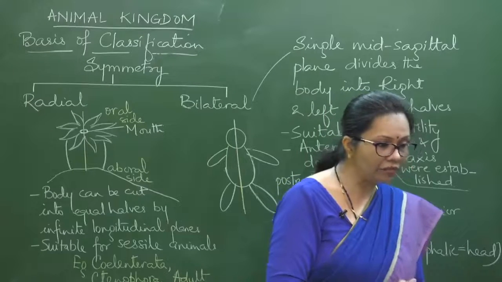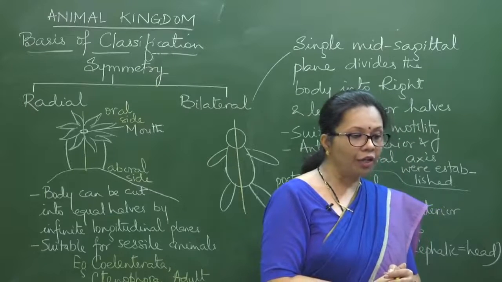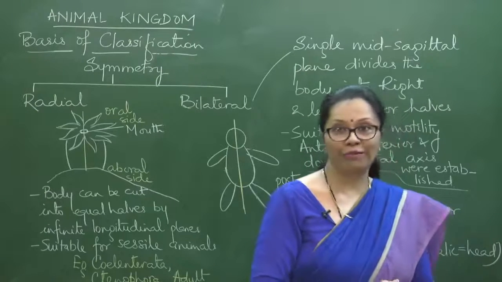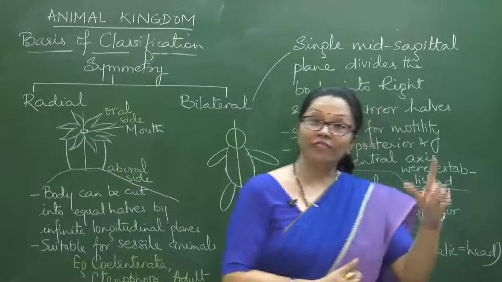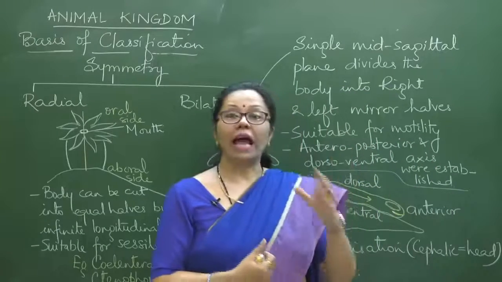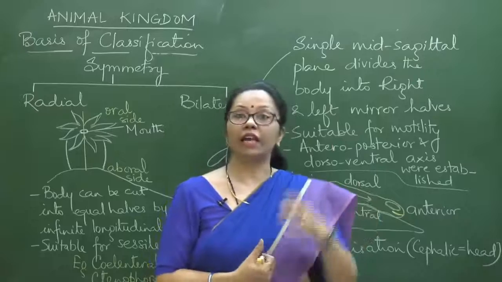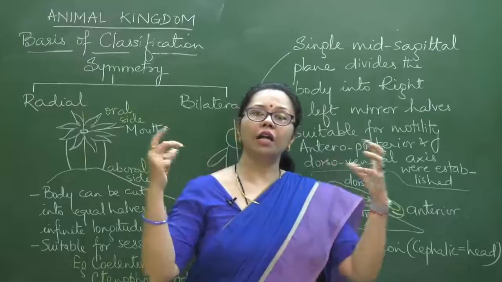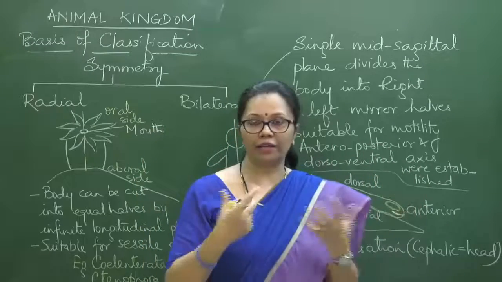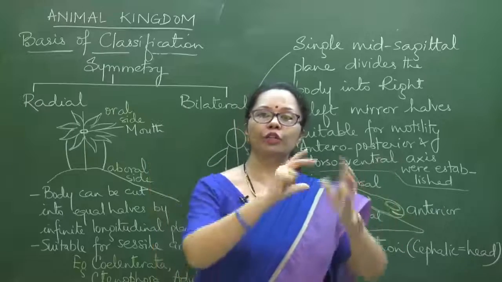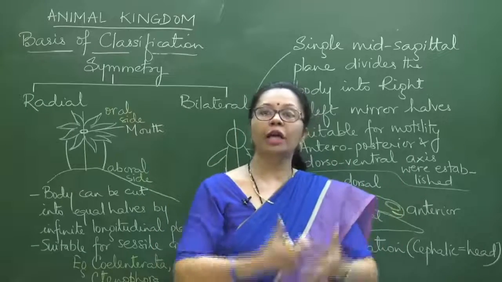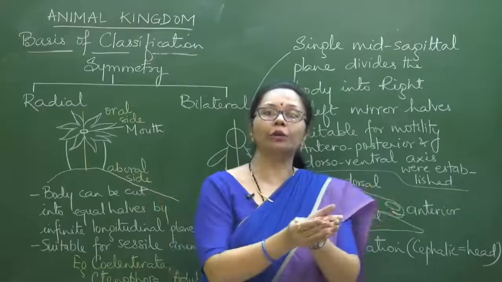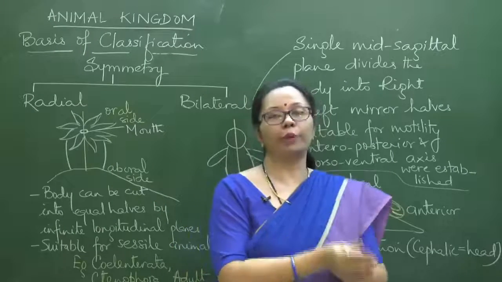Radially symmetrical animals, Vinayak, don't have a brain, so how does their body function happen? They do have nerve cells. The coelenterates have nerve cells, but the nerve cells are in a diffused pattern. That means they are distributed all over the body, spread out all over the body, but they are not collecting together to form a brain.